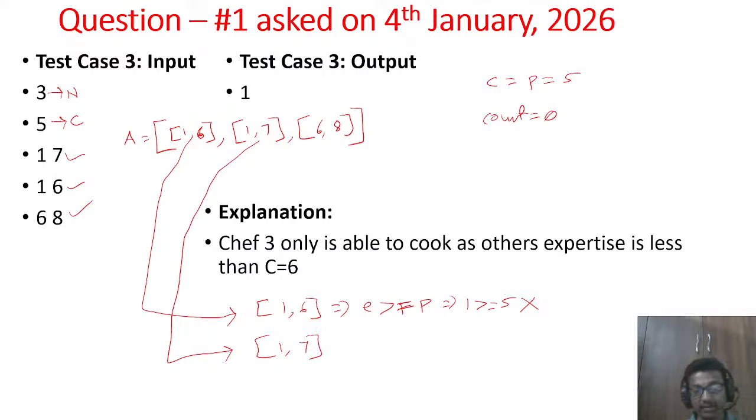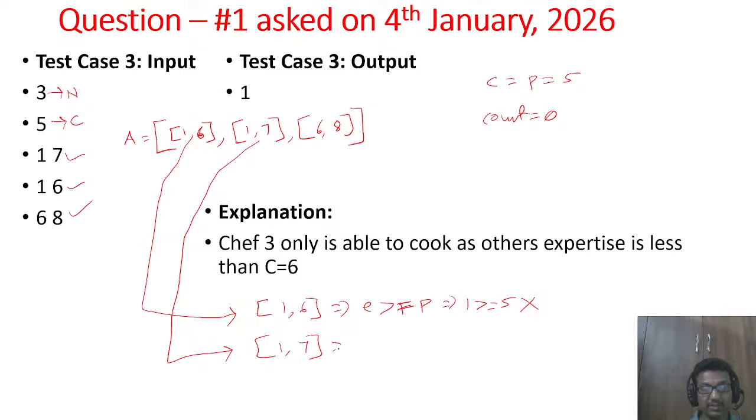If he cannot prepare a dish, then there is no need to update the complexity. We update the complexity only when a chef can cook a dish. After cooking, he increases the complexity. You should clearly understand that from the problem statement.